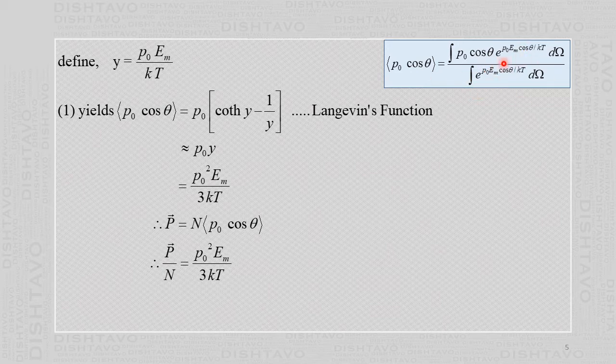And when you evaluate this integral, in fact integration of this is a lengthy process, so we directly state the formula value here. It is P naught in bracket, coth y minus 1 by y. Now this coth is not a trigonometric function. In trigonometry you study sine, cosine, tan, cot. But this is coth, C-O-T-H. These are called hyperbolic functions. They are just different from the trigonometric functions. Again, we will not go into detail of that.